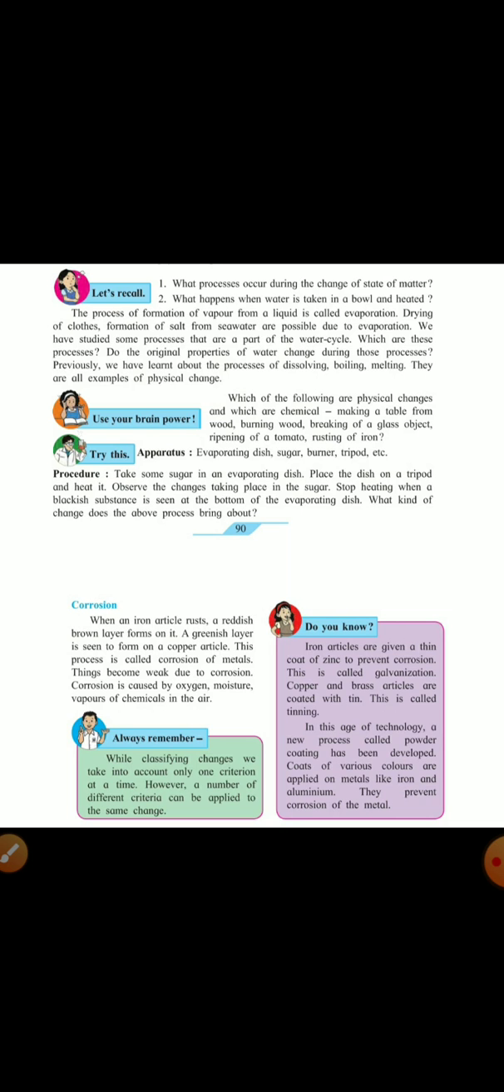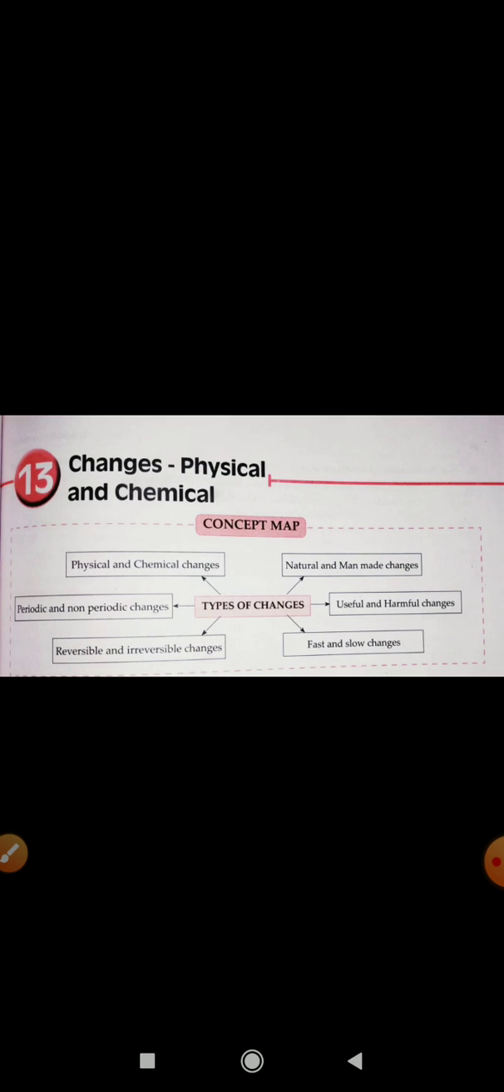Now let us go to the concept map. Okay, so the concept map, you can see in the middle the type of changes. So we can classify the changes as man-made and natural changes, useful and harmful changes, fast and slow changes, physical and chemical changes, periodic and non-periodic changes, reversible and irreversible changes. Okay, so you learn this concept map, it is easier for you.